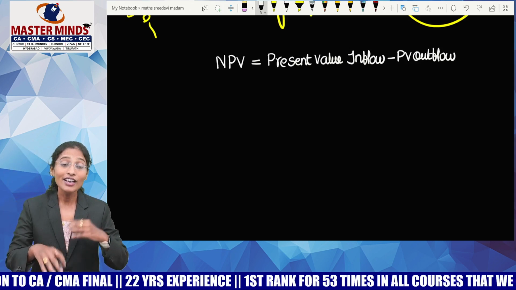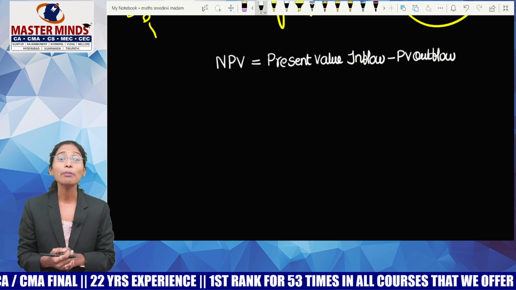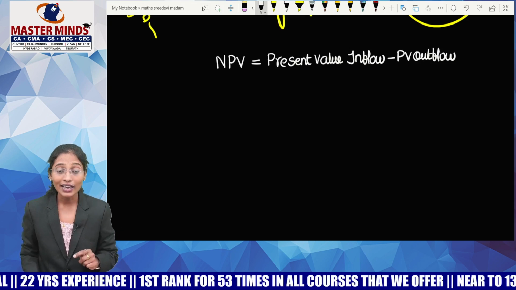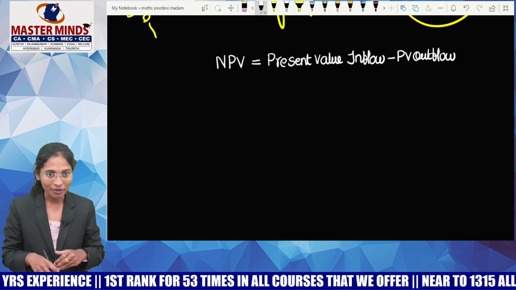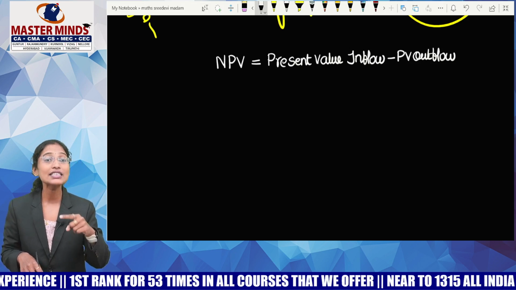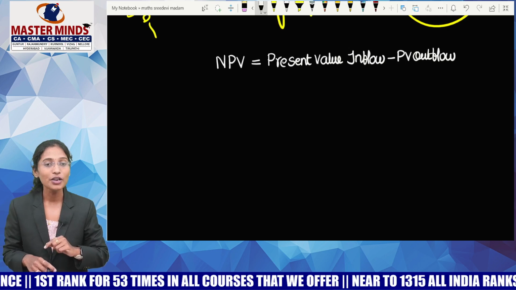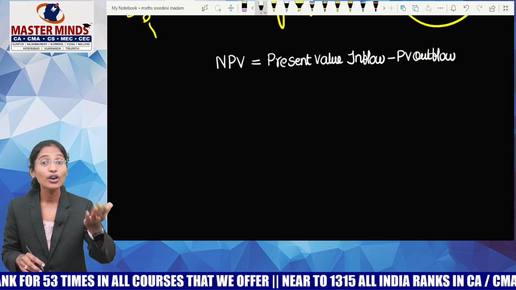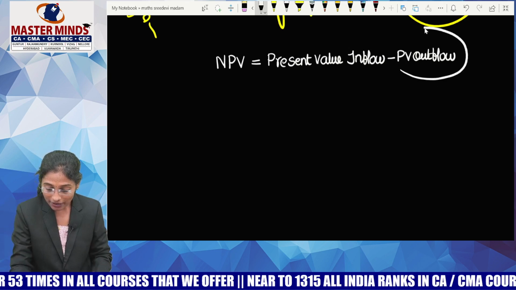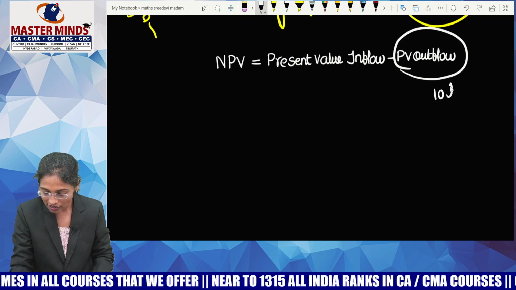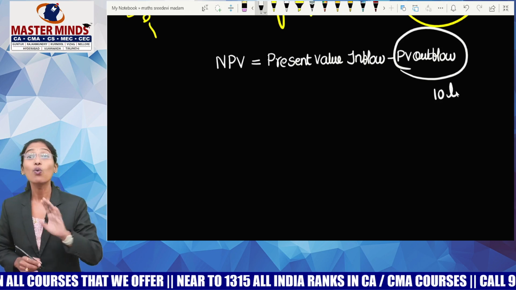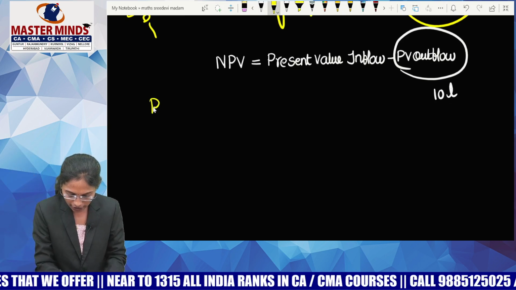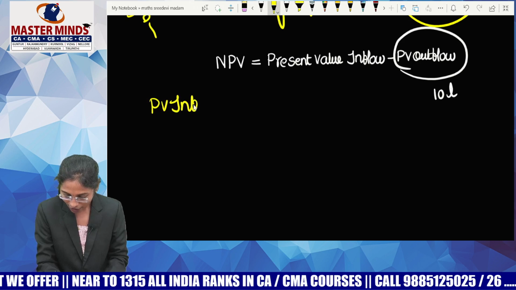Now, let me re-explain my question. I am investing 10 lakhs in my business or somewhere else. Now I am investing, so is it my present value or future value? Present value. This investment is an outflow. So the present value of my outflow is very clear: it is 10 lakhs. What else do I need to calculate? The inflow. Let me keep a subheading called present value of inflow.